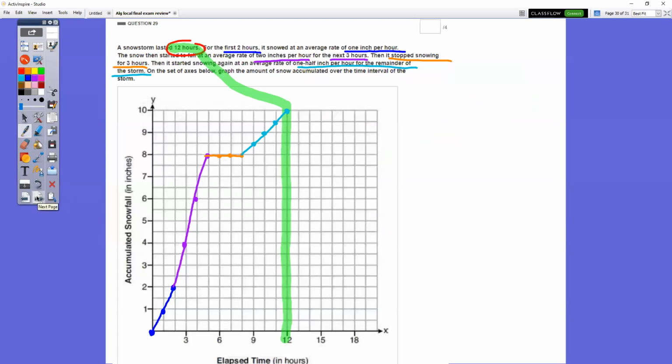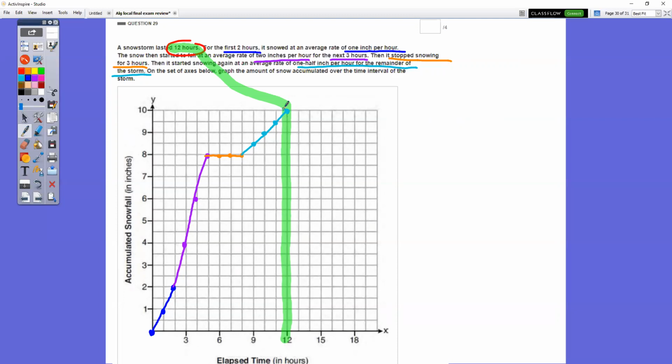Then in question number 29, there are a bunch of people that screwed this question up. And this is quite honestly a question that my regular 8th graders would have. So it says a snowstorm lasted 12 hours. First of all, notice elapsed time is 12. That's the farthest point that we know anything about. So if you had stuff written after the 12, you shouldn't, all right?